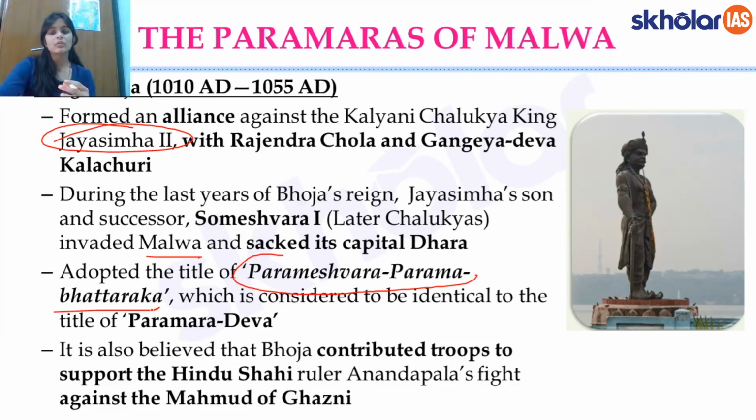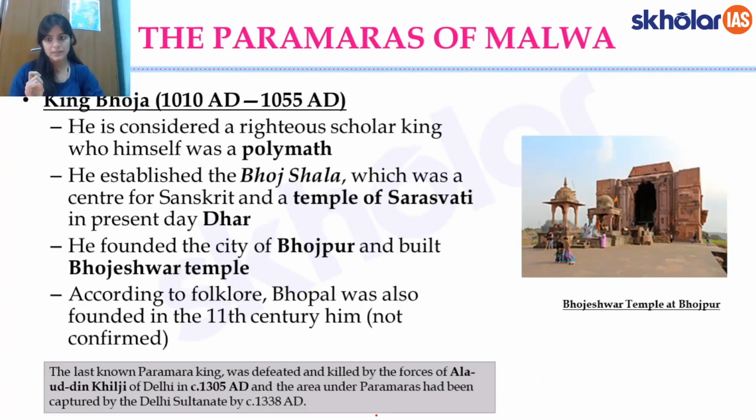Now titles you can remember, as I say, he was given the title of Parameshwara Param Bhattaraka. Parameshwara, something like the mightiest of the mighty, and almost comparing him to God. King Bhoja was being compared to God in this title. And another thing that you can remember about King Bhoja was that when Mahmud of Ghazni made those 17 famous invasions to India, at that time Bhoja had sent his troops to support the Hindu Shahi king Anand Pala in his fight against Ghazni. This is another important contribution of King Bhoja of the Paramara dynasty.